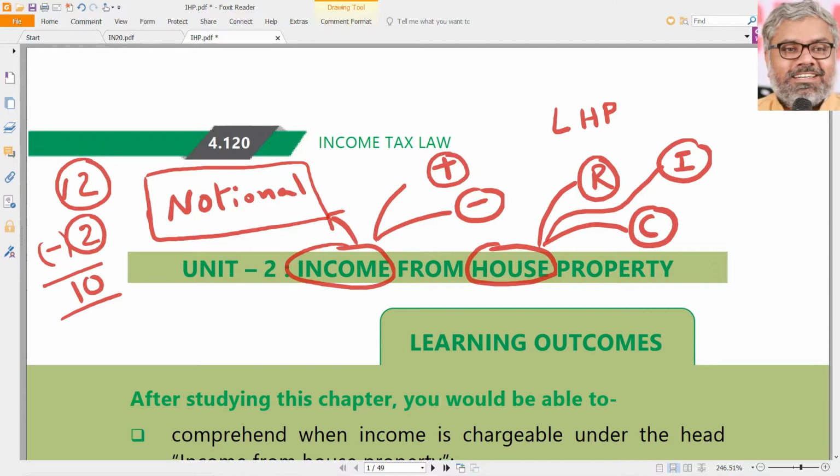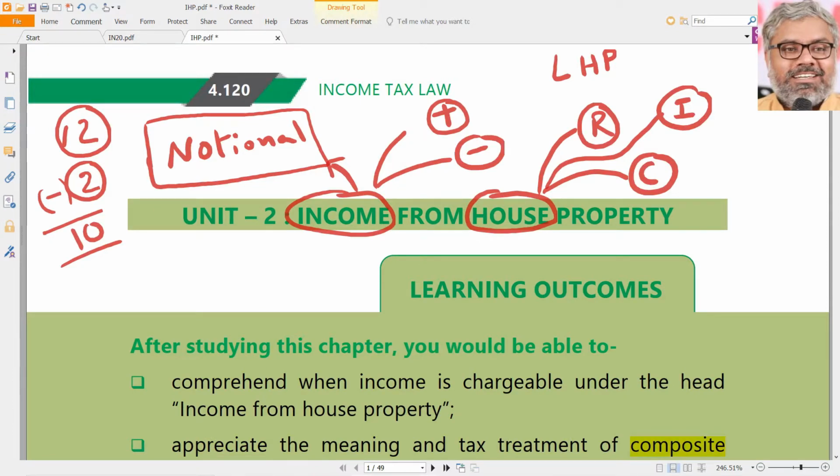The word house here should not be taken from its literal sense. It is not home or anything. We are talking about just a property. Then why is house property used? Because there should be some construction. Property here cannot be a vacant land. Just a land is not going to be called a house property. Vacant land is there. Can that be called property in the normal sense? Very much yes. But is that the property we are talking about here? No. That is not the property we are talking about. We are talking about a house property which is a constructed property.